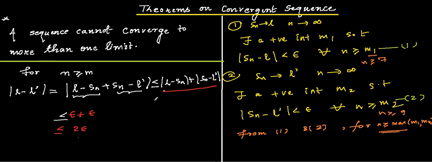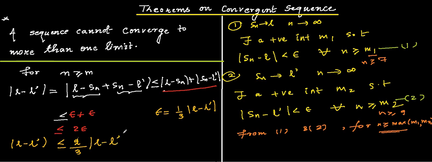But recall the value of epsilon that we considered: epsilon was taken as 1 by 3 modulus of L minus L dash. Substituting this value, we get that mod of L minus L dash is less than or equal to 2 by 3 of mod of L minus L dash.